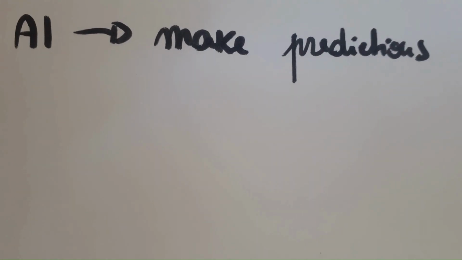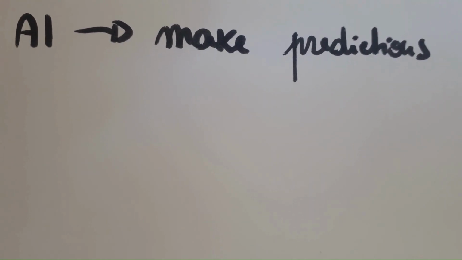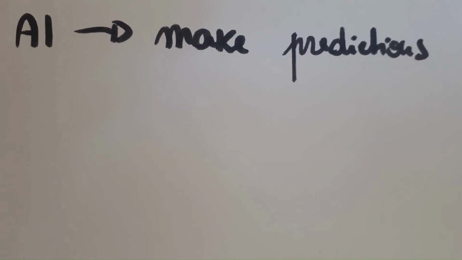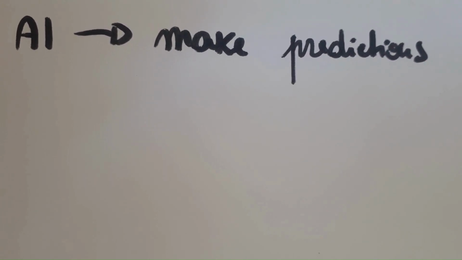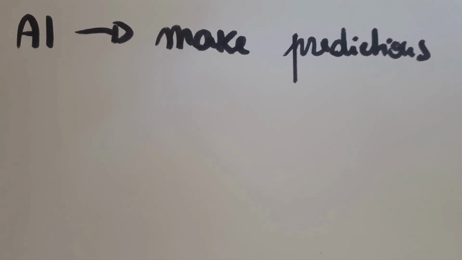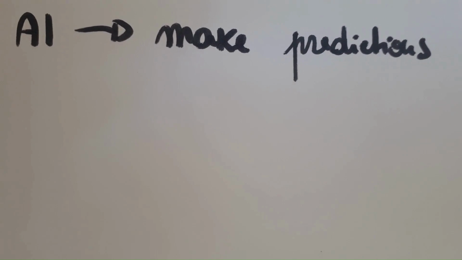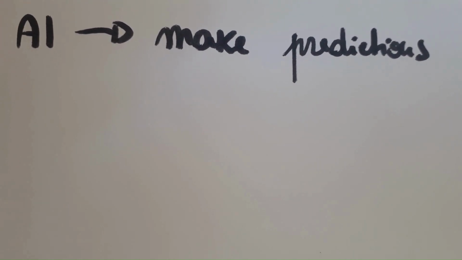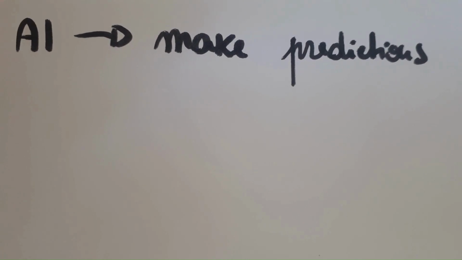In this video, I will try to explain in the simplest and easiest way possible how artificial intelligence works. The first and most important basic concept to understand when talking about AI is that basically what artificial intelligence does is making predictions.